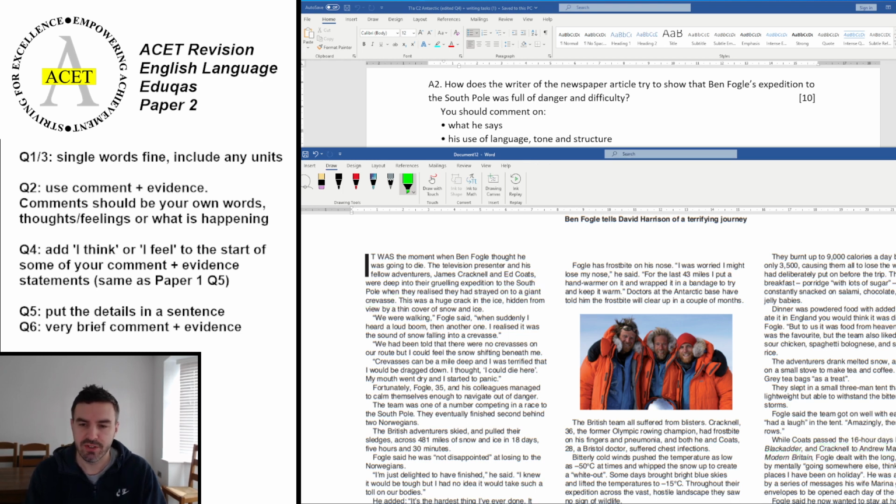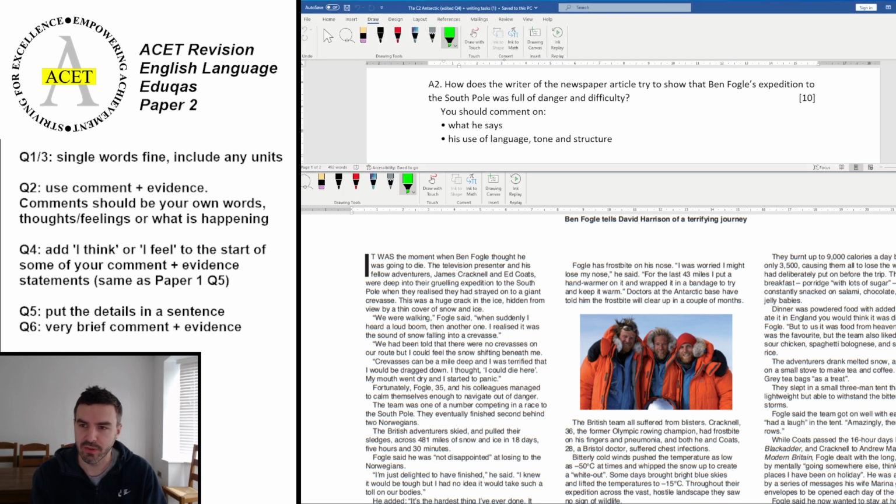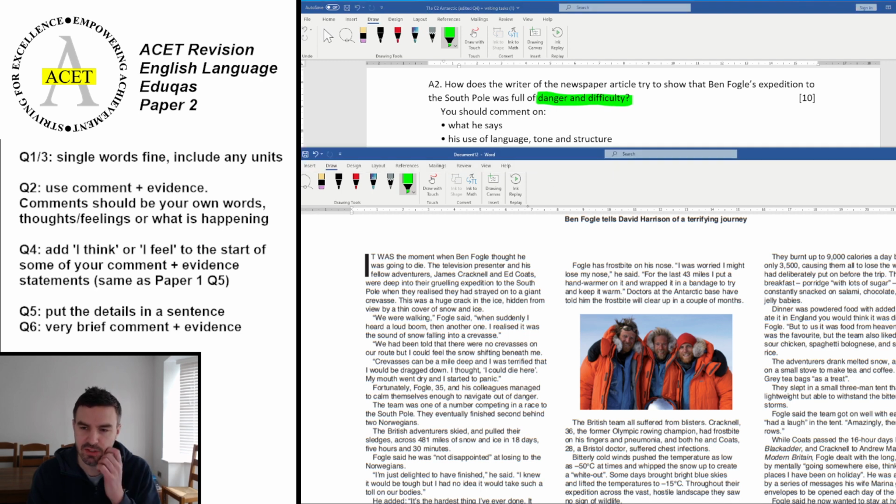If we look at the first sentence, it was the moment when Ben Fogle thought he was going to die. Well, when the question says danger and difficulty, if we just highlight those up there, we're looking for negatives. Where is that negative in that first sentence? The moment when Ben Fogle thought he was going to die. So that should be the first thing that you highlight there.